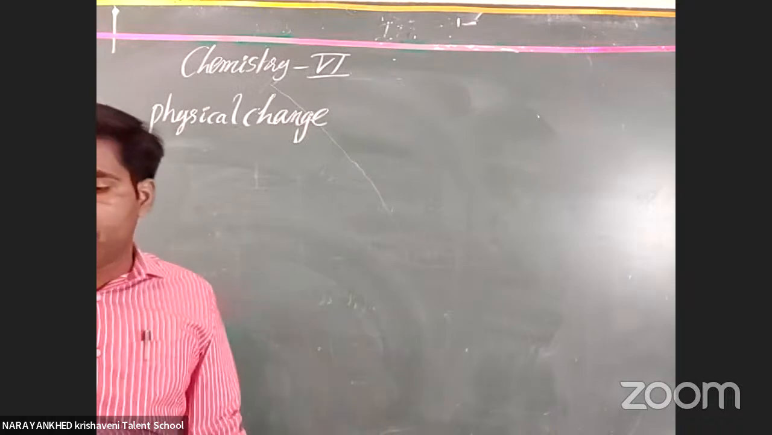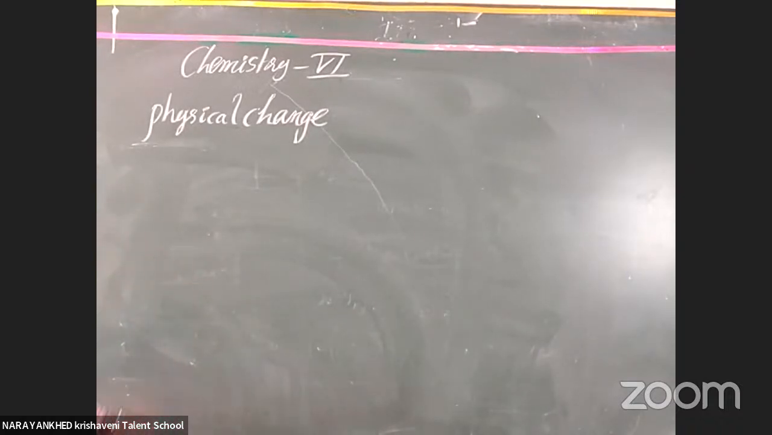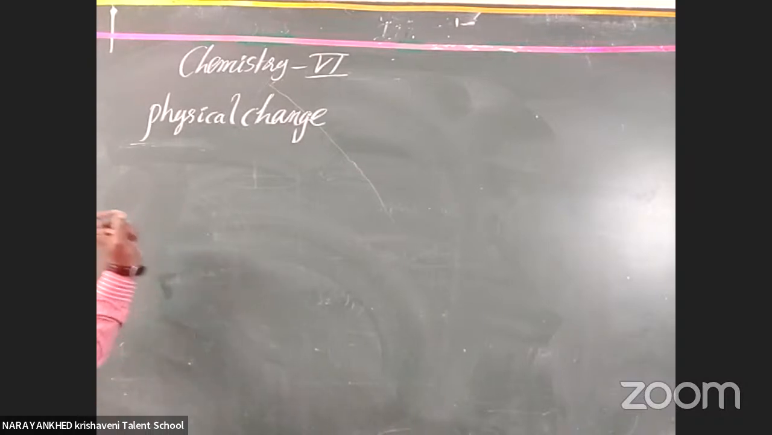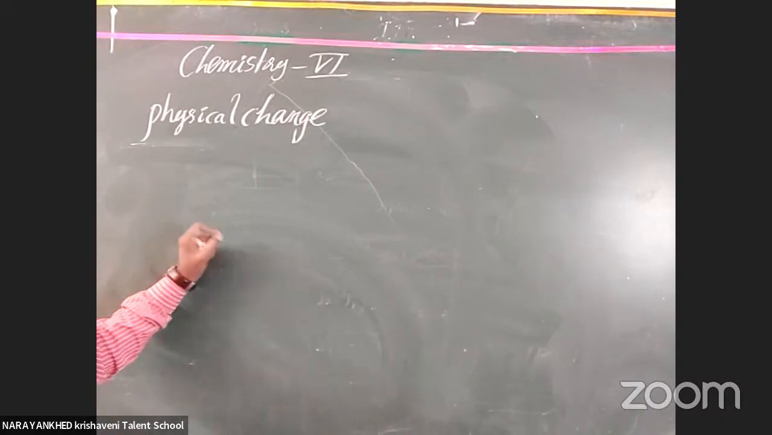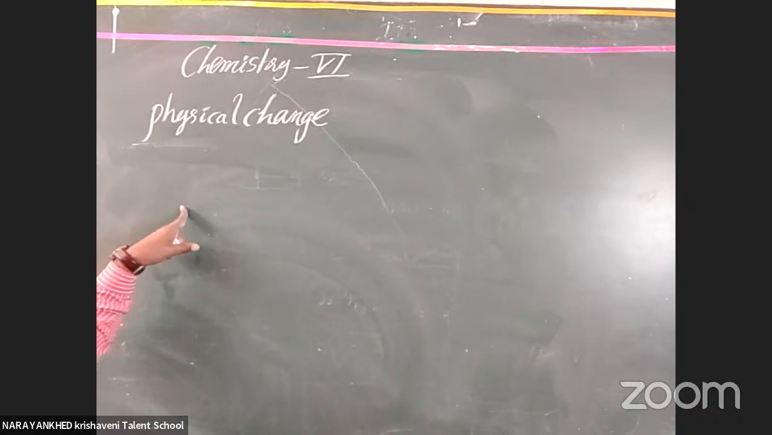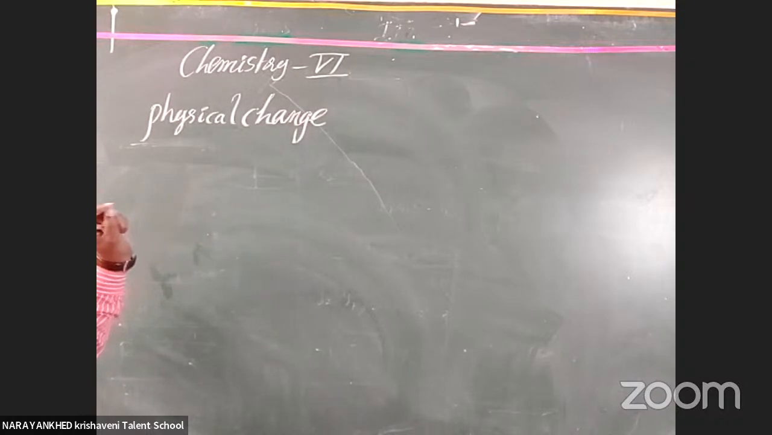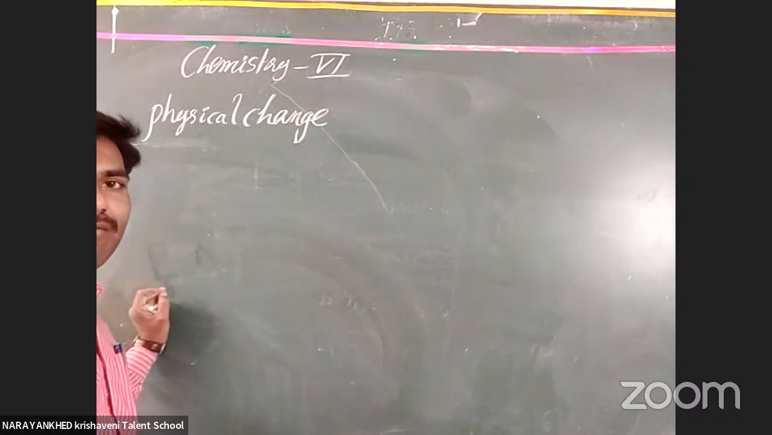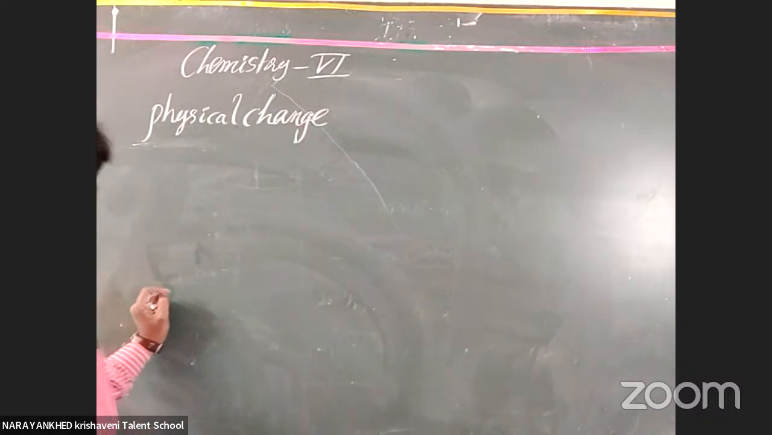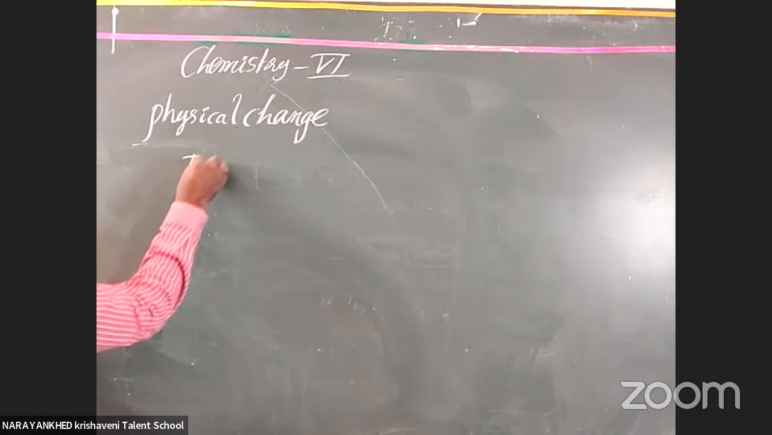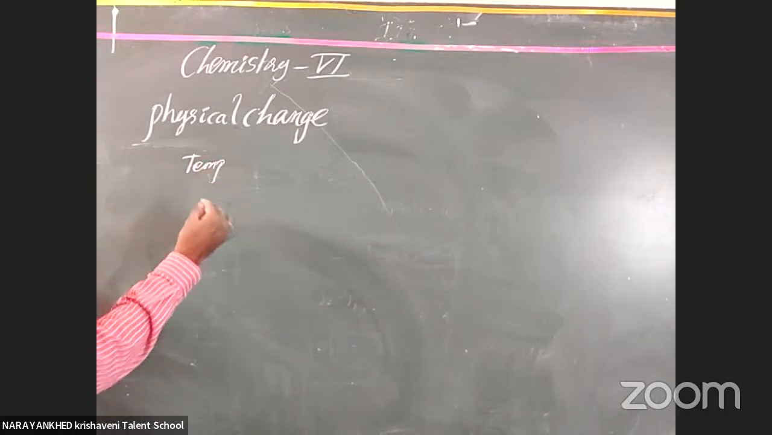Which one is called a physical change? It is not a permanent change. It is a temporary change which comes in the shape and the size of the substance, and again it will be regained. That is only called a physical change. The change which is temporary, not permanent. Clear or not, all the students?